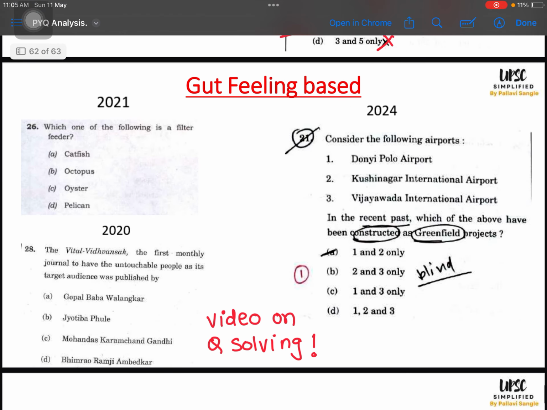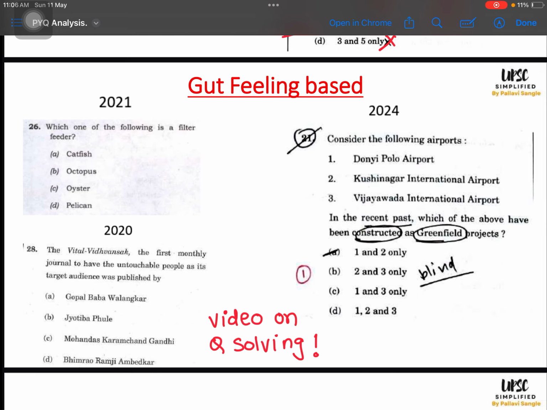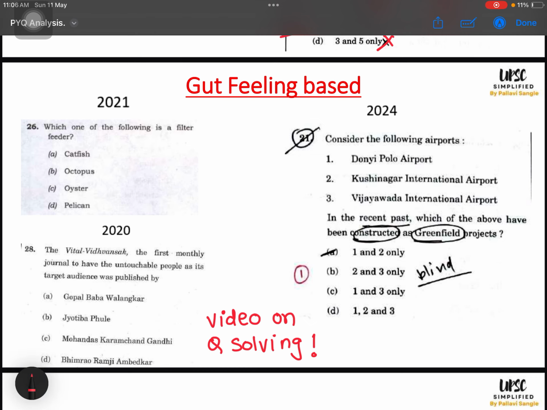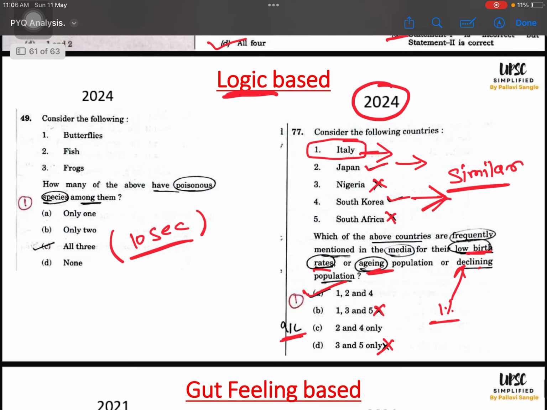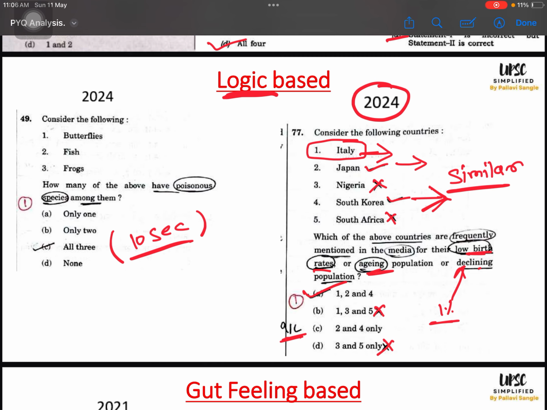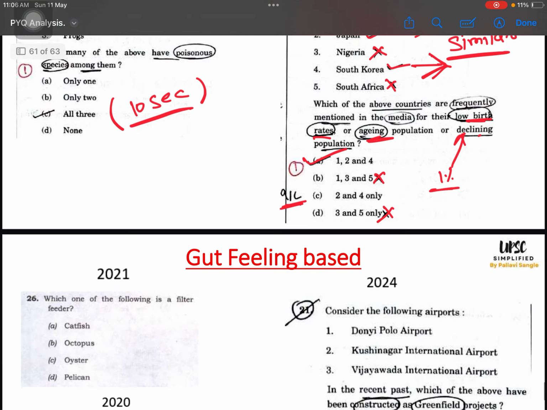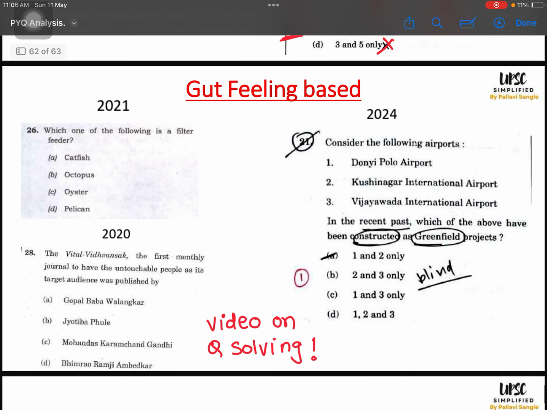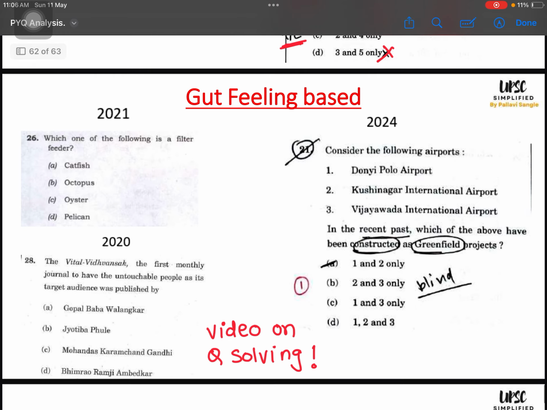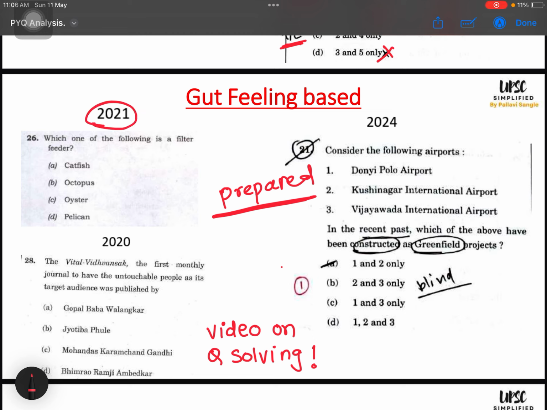Okay, so now a gut feeling based question. In 2021, they asked this question: which of the following is a filter feeder? With gut feeling or logic based questions, at least you know some options. See, you knew about Japan and South Korea. You knew about some fish faces and frog faces and all those things. So logic based is a little easier to deal with. But gut feelings are something which in the actual exam hall you have to trust, whatever you are thinking, and go ahead with that, if you have prepared nicely, right? If you have not prepared and only take gut feeling based guesses, it will be a little wrong, right?